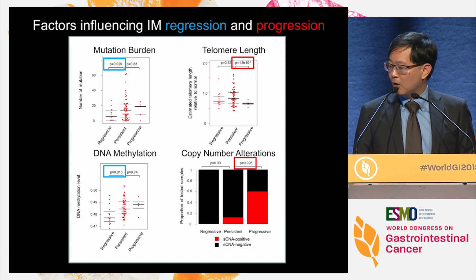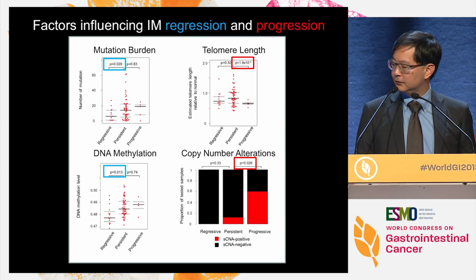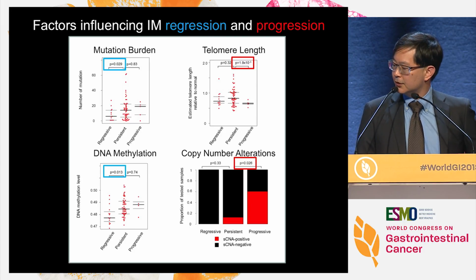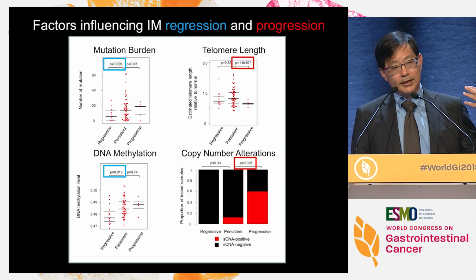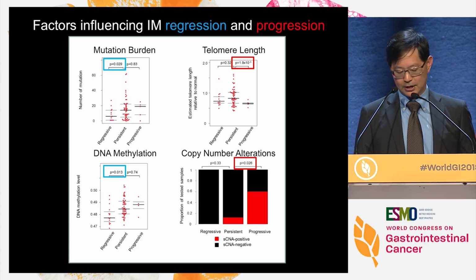While on the other hand, in terms of progression, you have telomere lengths and copy number alterations. So this suggests that the pivotal transition to define a high-risk IM is not your absolute number of DNA mutations, but rather your larger-scale alterations, your lower telomere lengths, your changes in amplifications, that is most predictive of the development of gastric cancer.